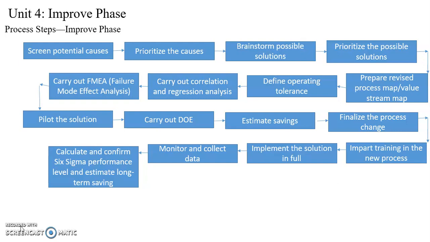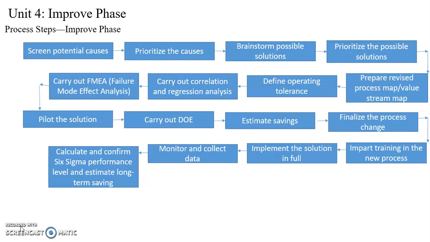Okay, next is to write the deliverables of the improve phase. In these deliverables, the first thing is you have listed all the possible solutions. Next, prioritize the cause using Pareto charts. Brainstorming the possible solution. Brainstorming tool will be used for this. Next, prioritize the possible solutions. For this, you have used affinity diagrams, suitability matrix and multi-voting.